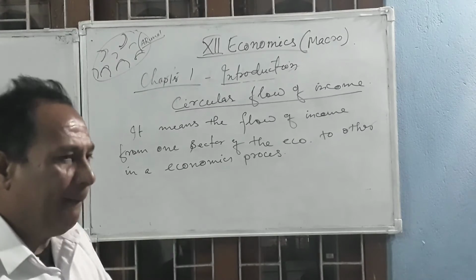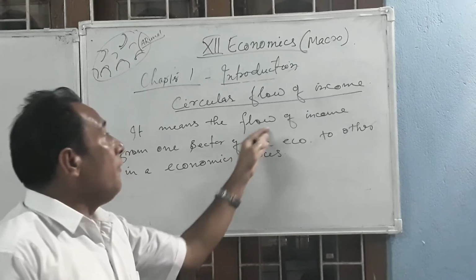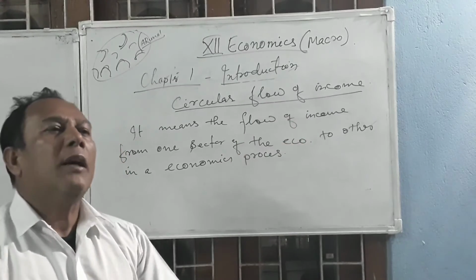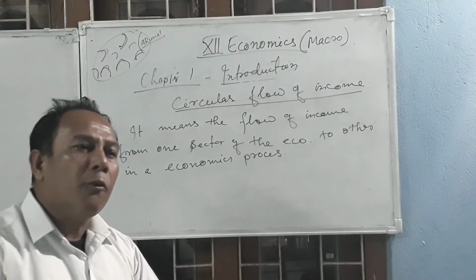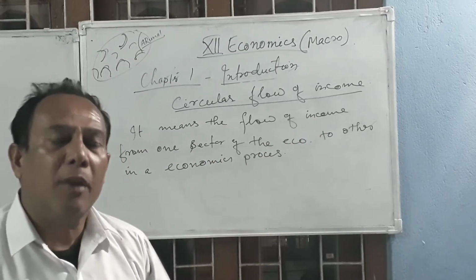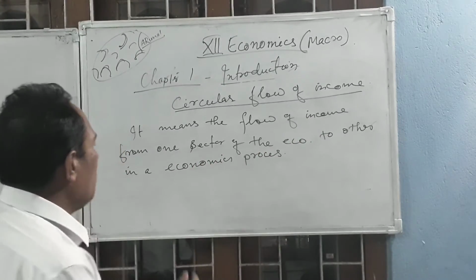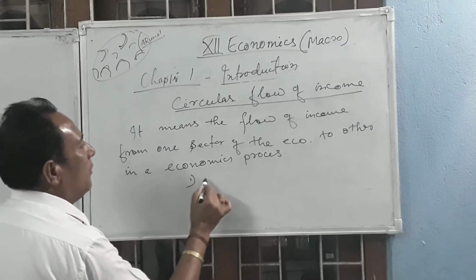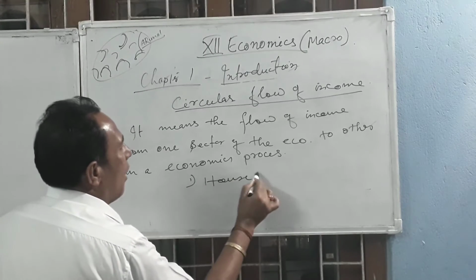Now we have to understand what the flow of income means. How will income flow in the different sectors of the economy? What are the different sectors of the economy? Here we are going to discuss the four sectors of the economy. The first is the household sector.